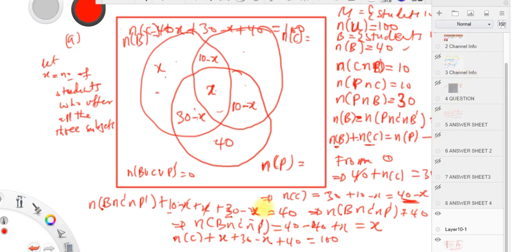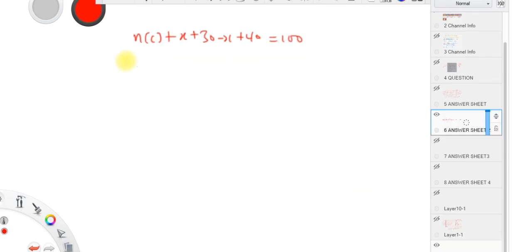This is the number of c. This number of c is 40 minus s, so you go and put it there. Don't forget we are going to the next first page. That's n of c, the number of students who offer chemistry, plus s plus 30 minus s plus 40 is equal to 100.